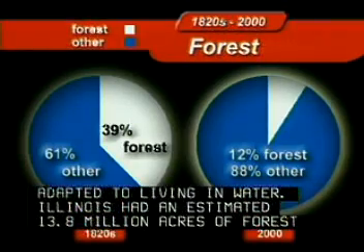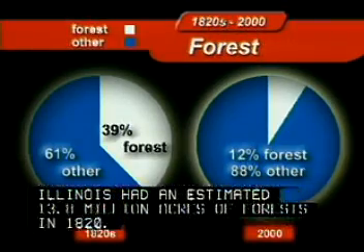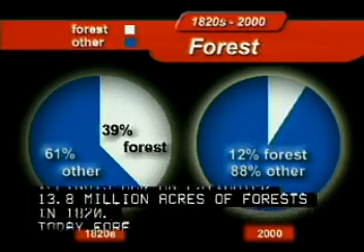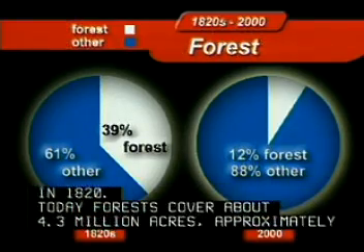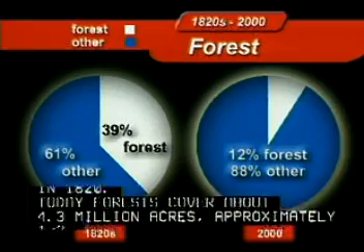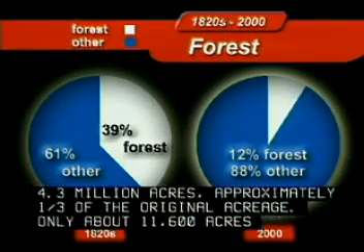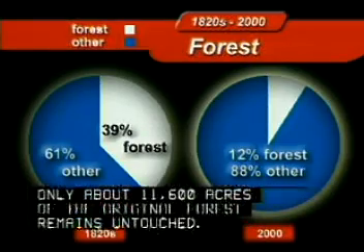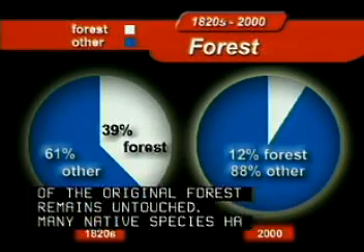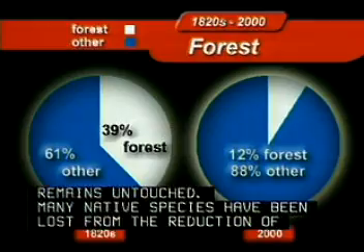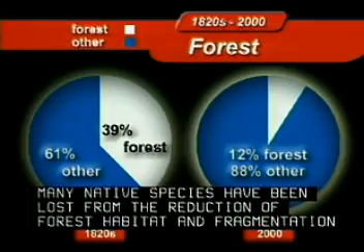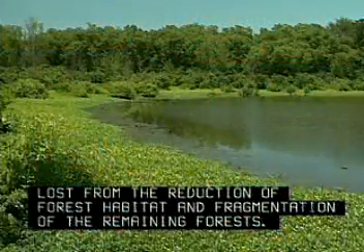Illinois had an estimated 13.8 million acres of forests in 1820. Today, forests cover about 4.3 million acres, approximately 1/3 of the original acreage. Only about 11,600 acres of the original forest remains untouched. Many native species have been lost from the reduction of forest habitat and fragmentation of the remaining forests.